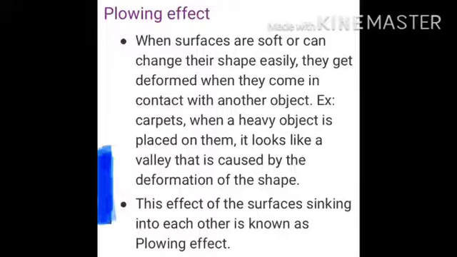This effect of the surfaces sinking into each other is known as the ploughing effect. Ploughing effect is a cause of friction, and this is not given in our book. So you have to write this in your classwork copy to remember it.